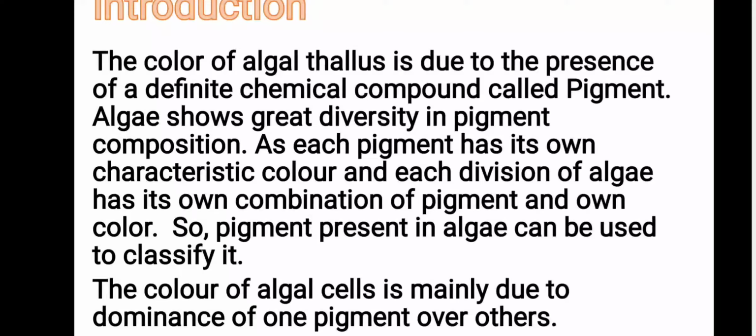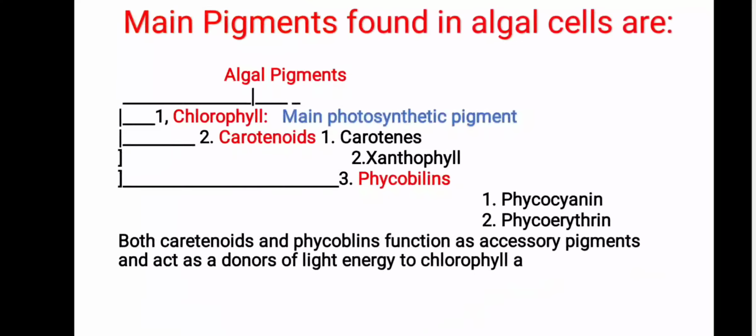And algae show great diversity in pigment composition, as each pigment has its own characteristic color and each division of algae has its own combination of pigments and own color. So pigment present in algae can be used to classify algae. The color of algal cell is mainly due to dominance of one pigment over the others.